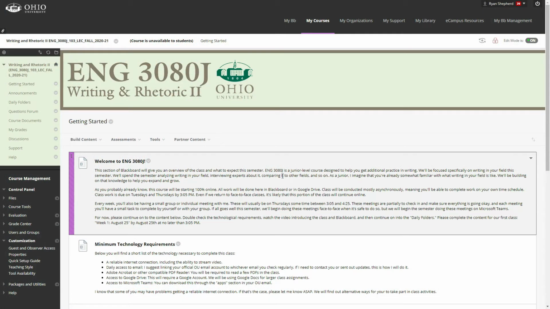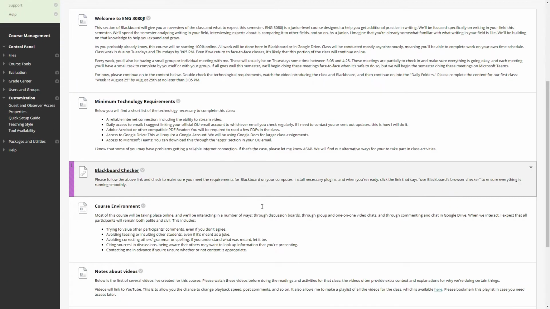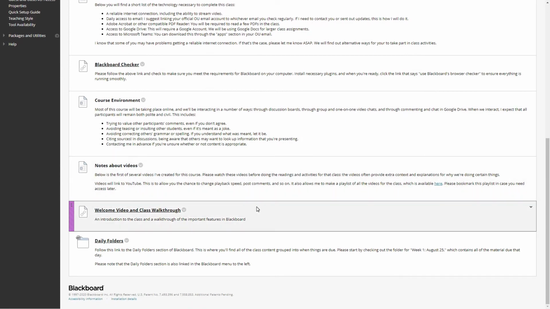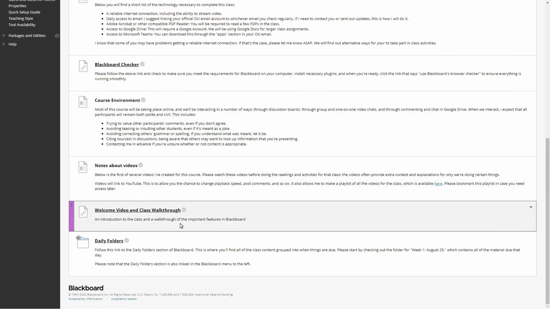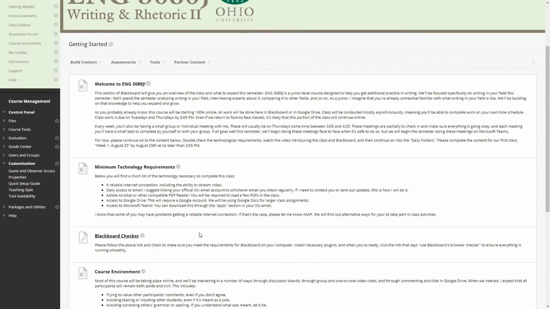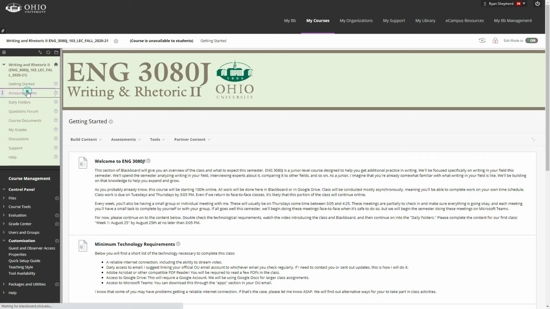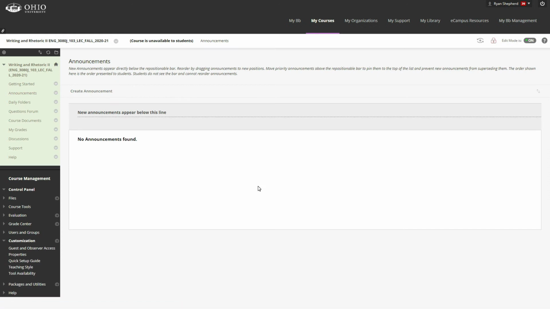When you signed into Blackboard today, you should have been dropped on this page, the Getting Started page. This is only going to be the landing page for the very first time that you sign into Blackboard. Just make sure that you go through all of this and that you understand what the expectations for the class are and where things are. Normally the landing page will be the announcements page. I will use this frequently throughout the semester to convey any additional information that's not in the daily folder section. So when you first sign into Blackboard, do make sure to check those announcements.